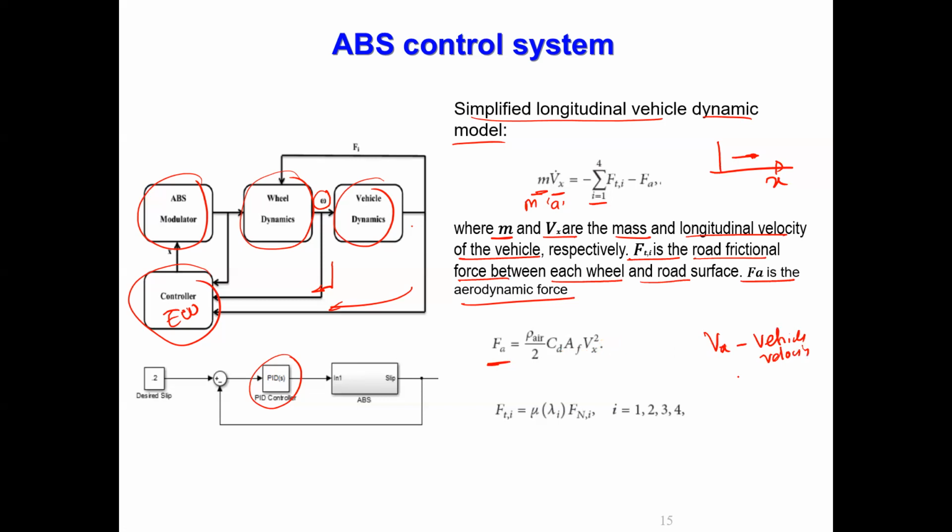Okay. AF is called frontal area of the vehicle, the frontal area of vehicle which opposes the flow of air because vehicle is moving forward. CD is a constant. This is called a drag coefficient, actually, drag coefficient of the vehicle, correct?